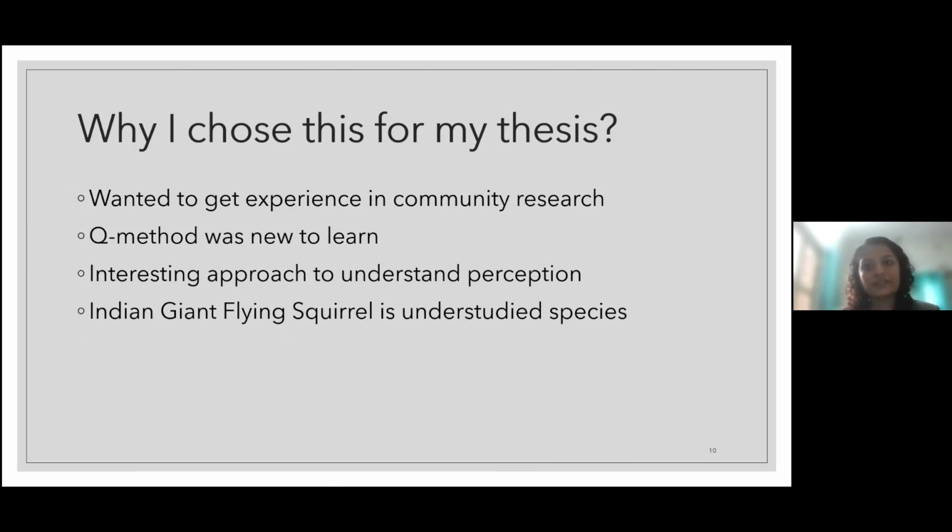And rather than doing semi-structured interviews, I found this very interesting approach to understand people's perception. So my topic was to understand people's perception of the Indian giant flying squirrel. The species I chose is very understudied till now.